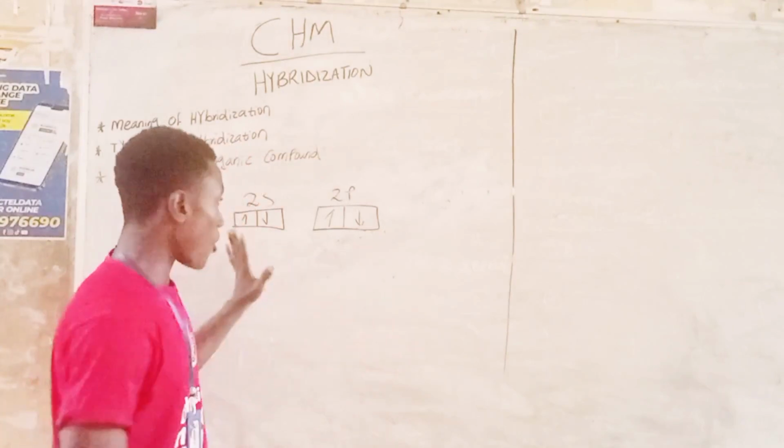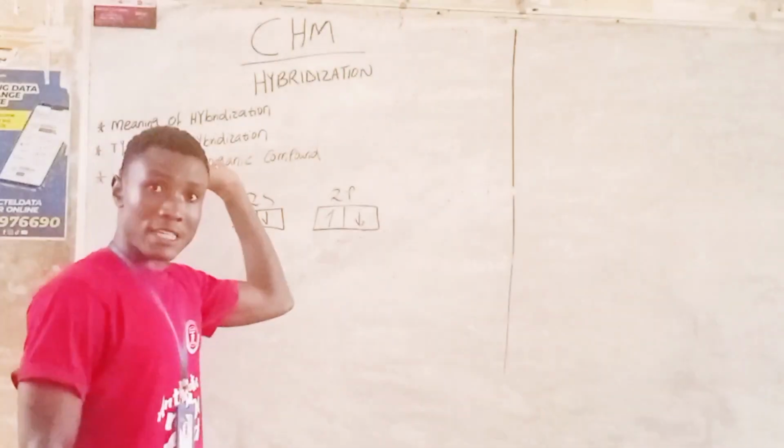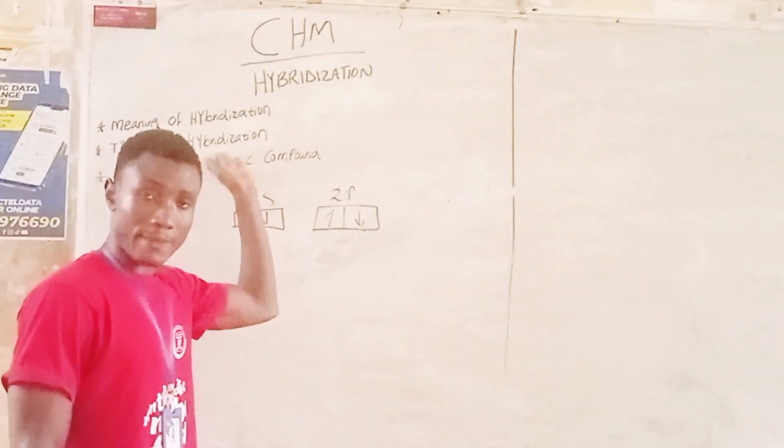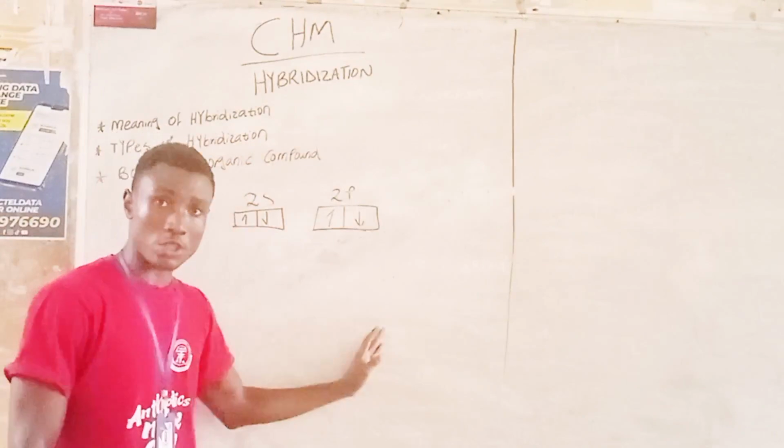Now we are in the types of hybridization. That is what I'm trying to discuss now.